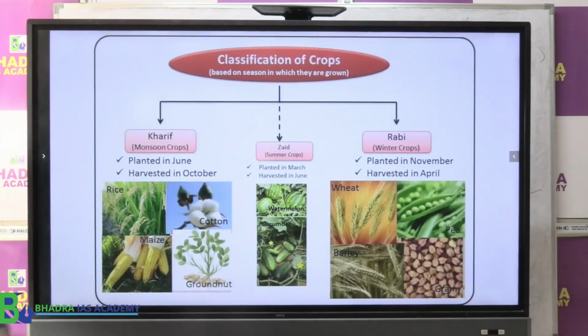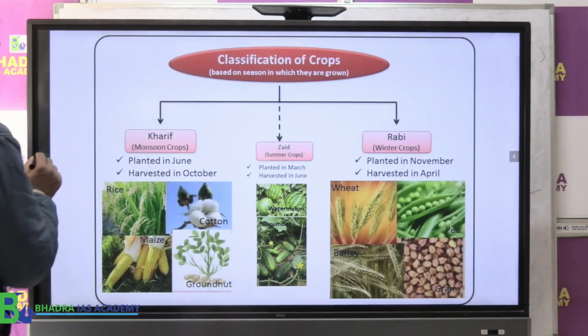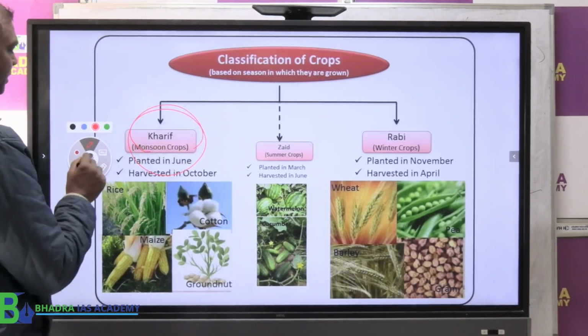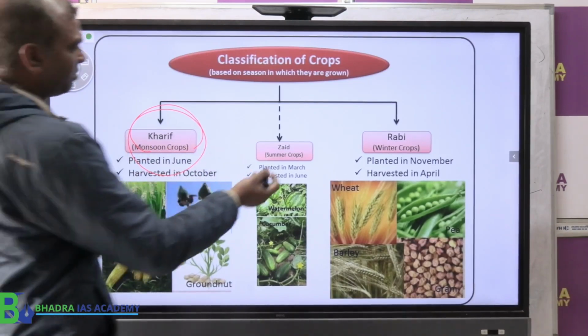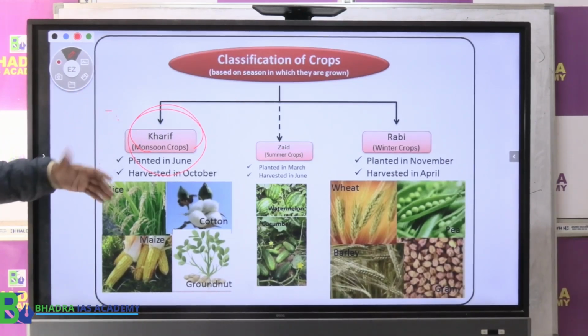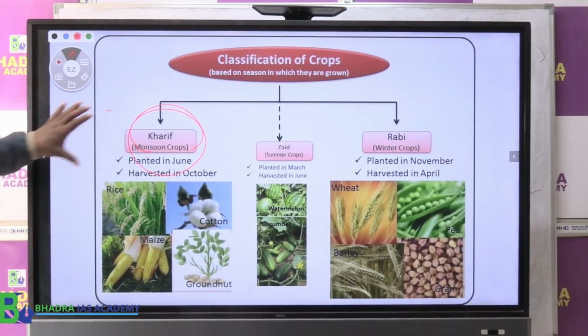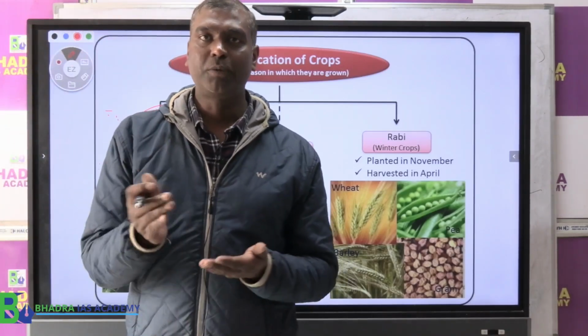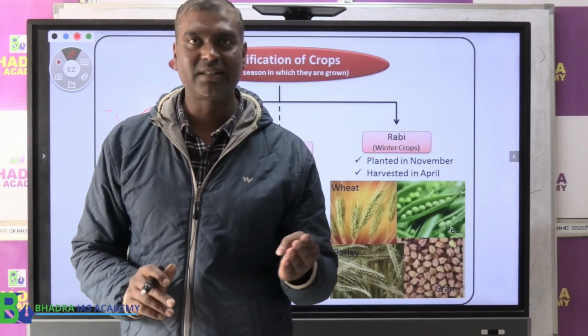Okay, now coming to the classification of crops, this economic survey talked about only one category group of crops, that is the Kharif season crop. There is no discussion about Zaid and Rabi crops much. There is only a discussion devoted to Kharif crops with statistical data also. Now if you look at the agriculture chapter also, I told you crops in India we divide into 3 seasons.